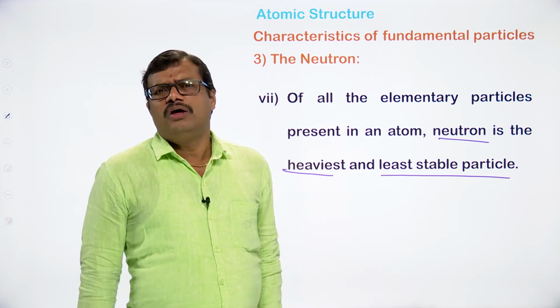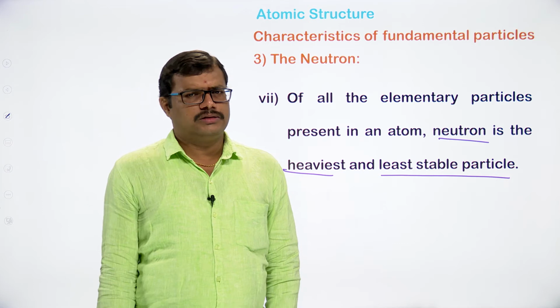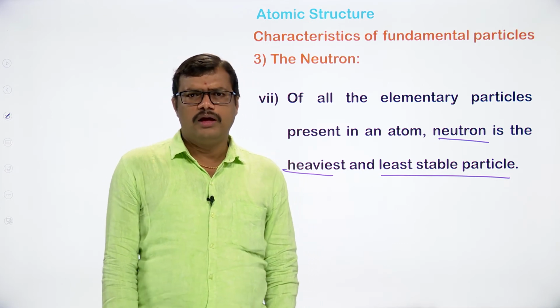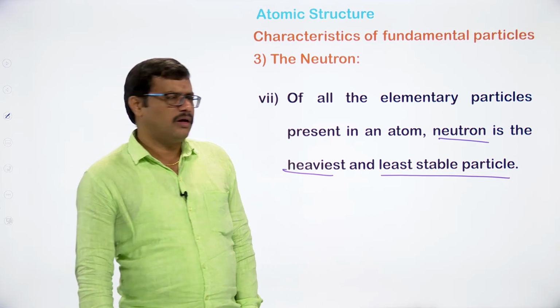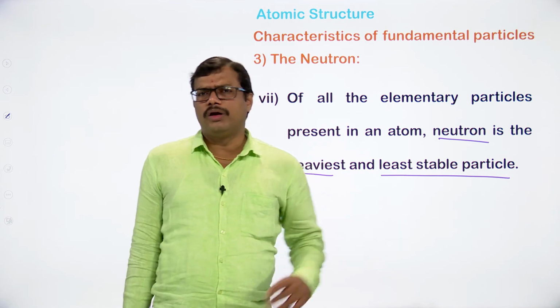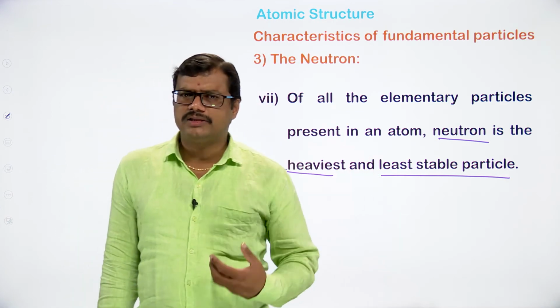So they may give you, among the following, which is heaviest. So you have to take it as neutron. Which of the following is the lightest particle among the following? So electron is the lightest particle.